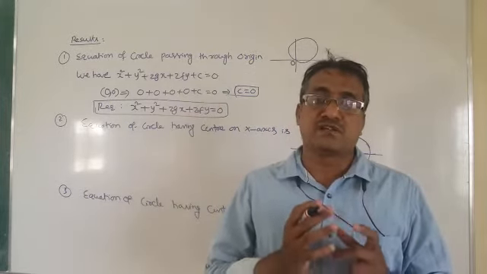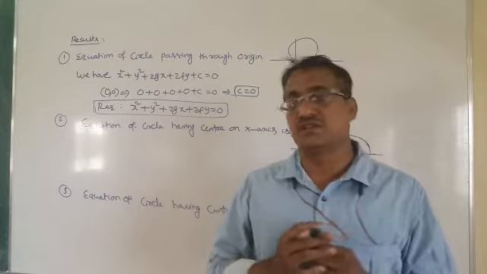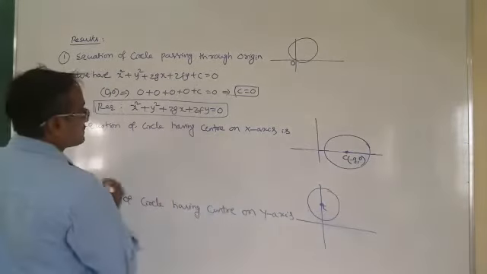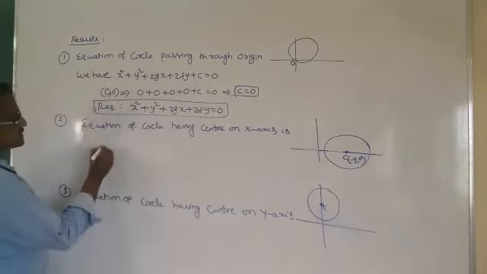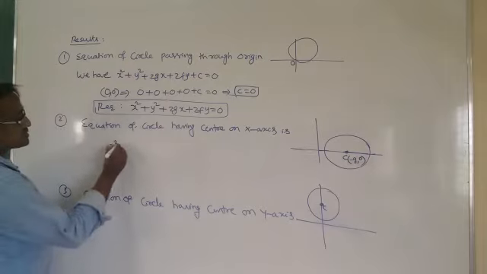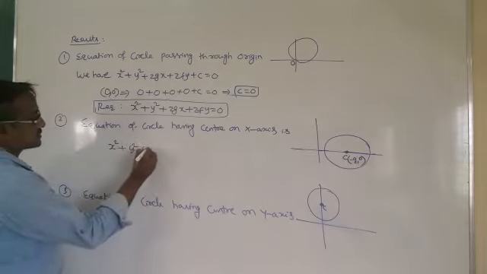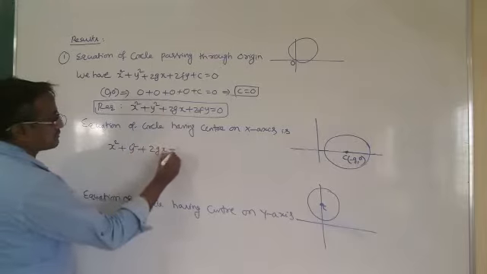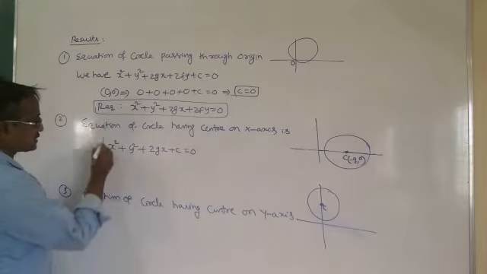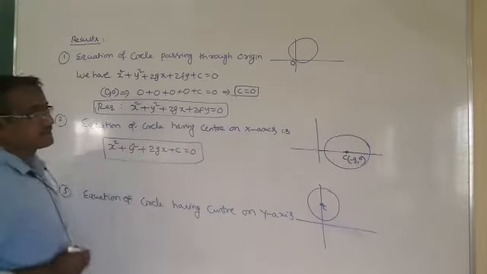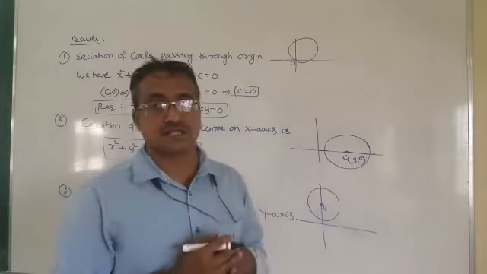That means the value of f is 0. So the equation of a circle having center on the x-axis is x square plus y square plus 2gx plus c is equal to 0.